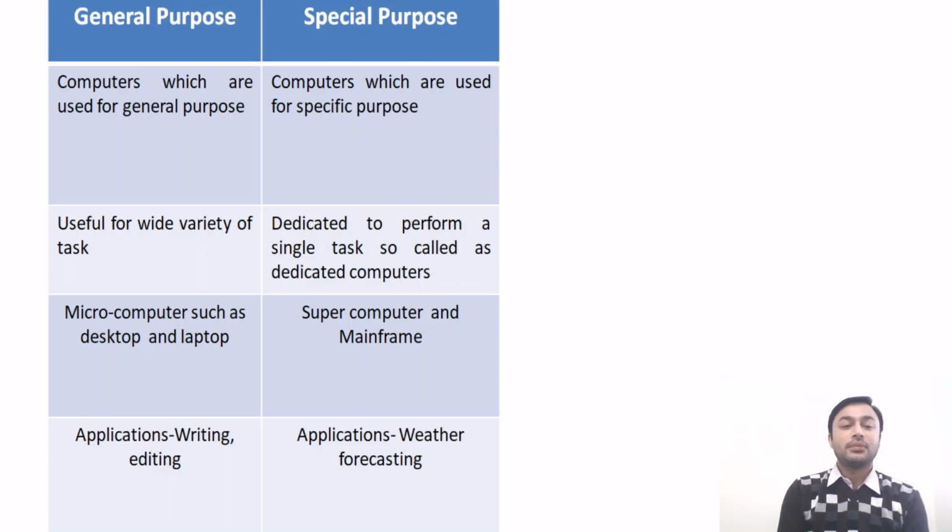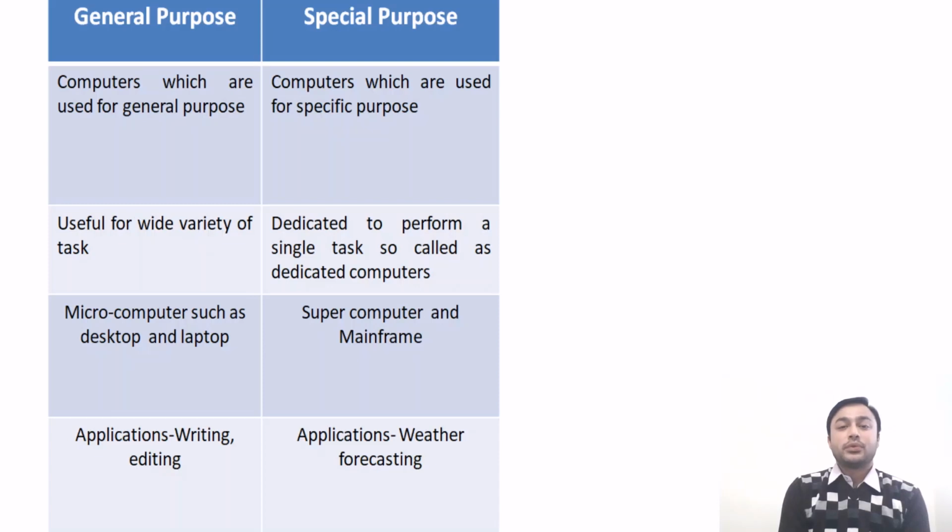In case of general purpose, these are used for a wide variety of tasks, and the special purpose computer is dedicated to perform a single task. So that's why this computer is also known as dedicated computers. Microcomputers such as desktop and laptop are used for general purpose. Special purpose computers are supercomputers and mainframe computers, which are used in engineering and scientific applications for specific purpose.